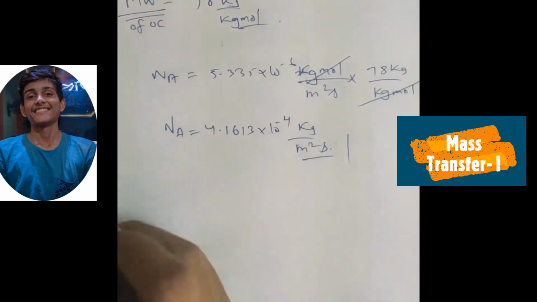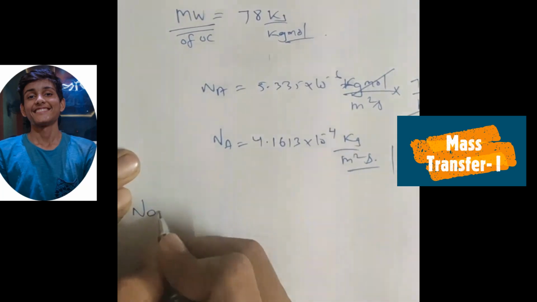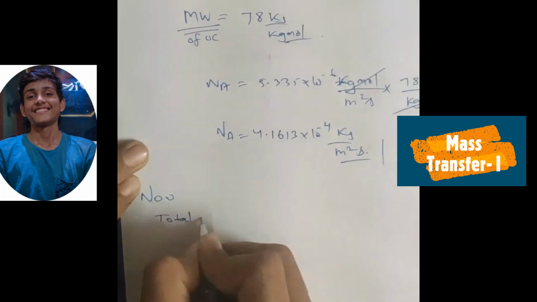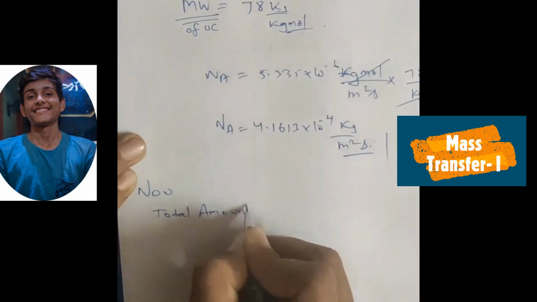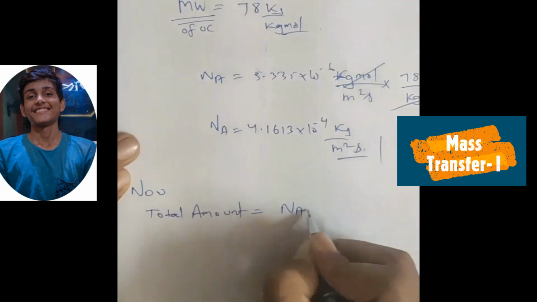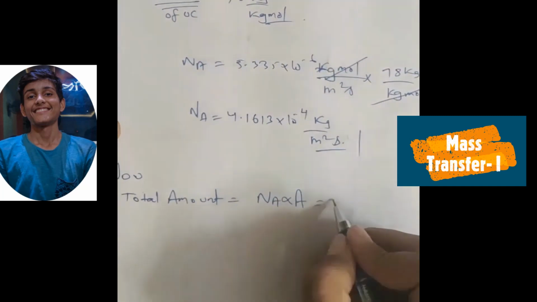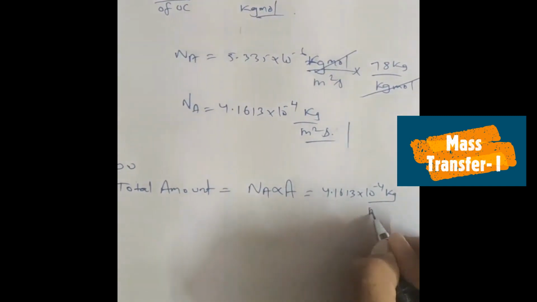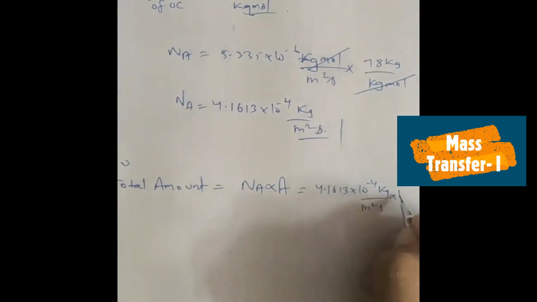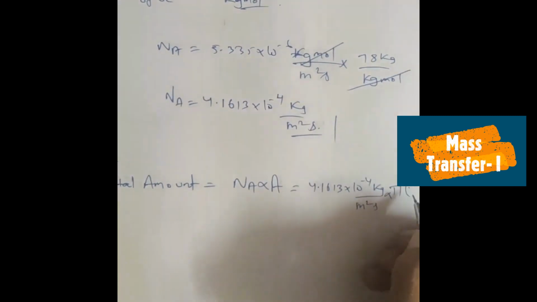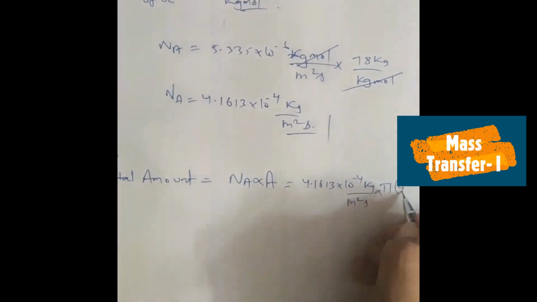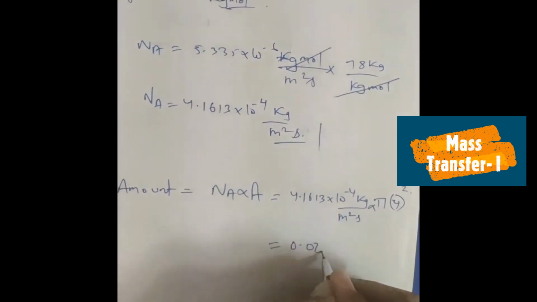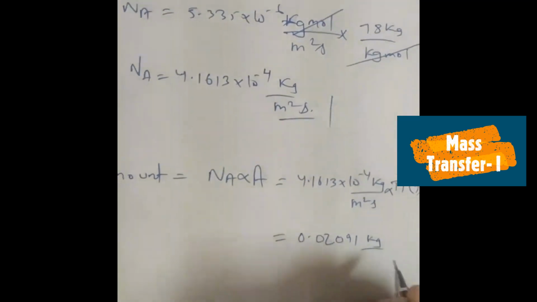Now the total amount of flux in that area is Na into A. So Na is 4.1613 into 10 to the power minus 4 kg per meter square second, and area is pi times radius of the container, which is 4 meter, r square. So calculating this, we got 0.02091 kg per second.